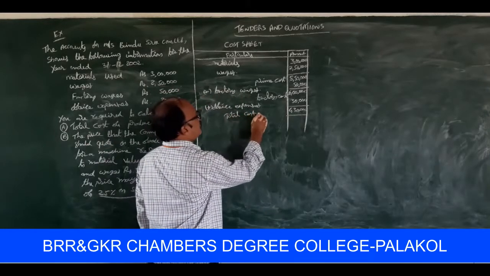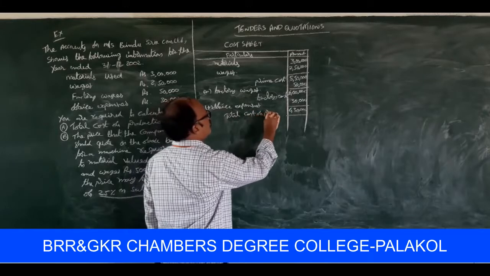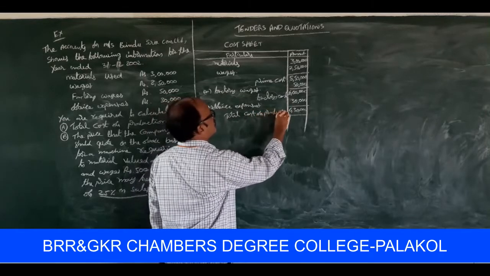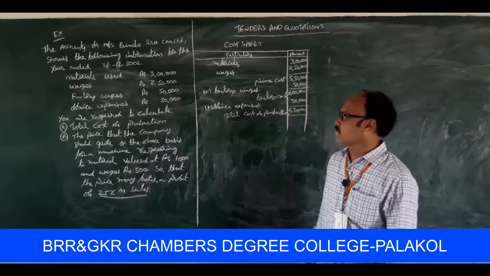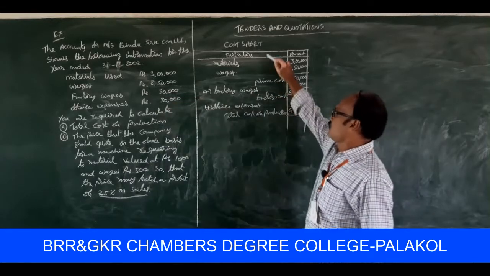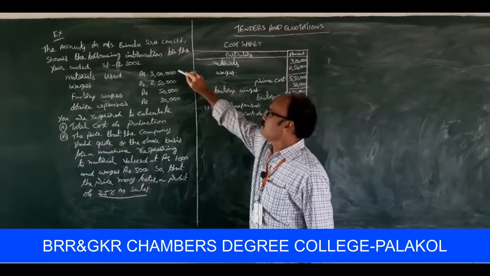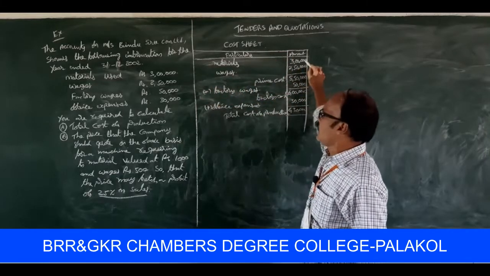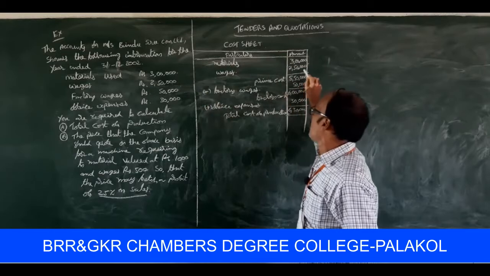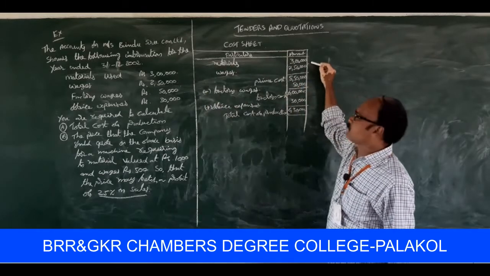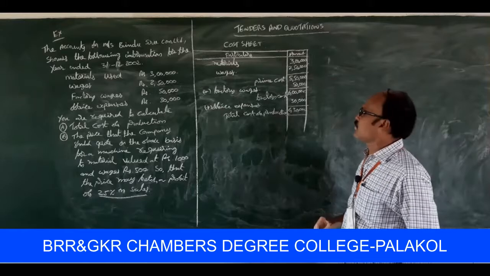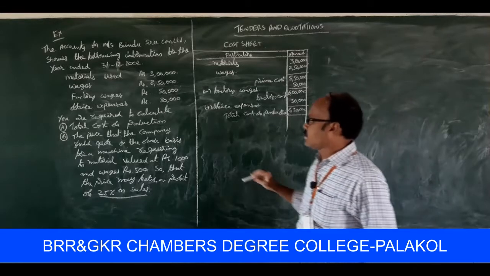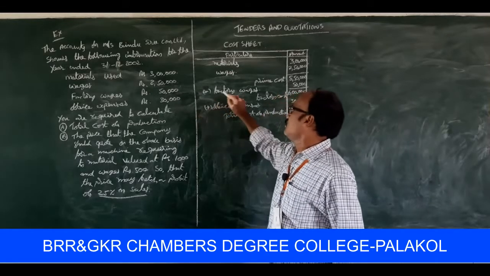Once again, look at the cost sheet. Materials used 3 lakhs, wages 2,50,000. 3 lakhs plus 2,50,000 is equal to prime cost, 5,50,000.